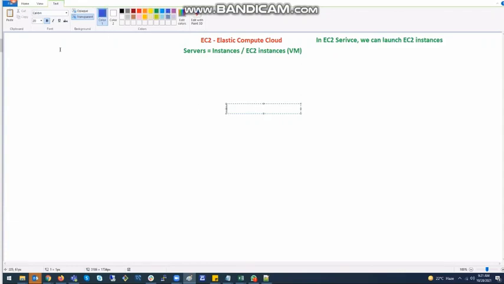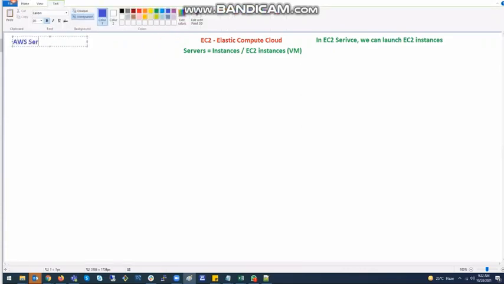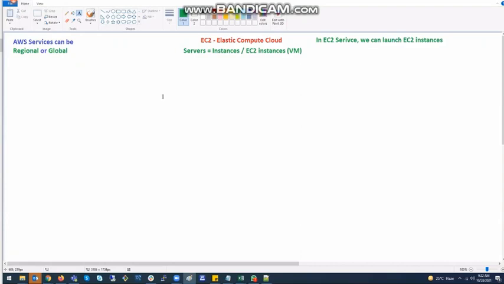So by default, mostly 90% of the services will be regional, and only a few services will be global. Until I specifically say that a service is global, the rest are all regional only.